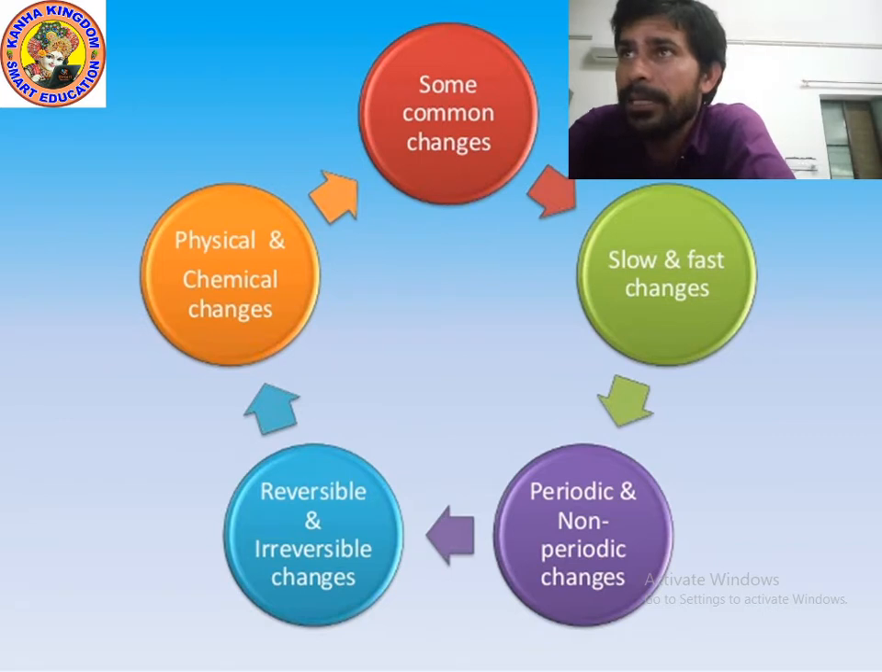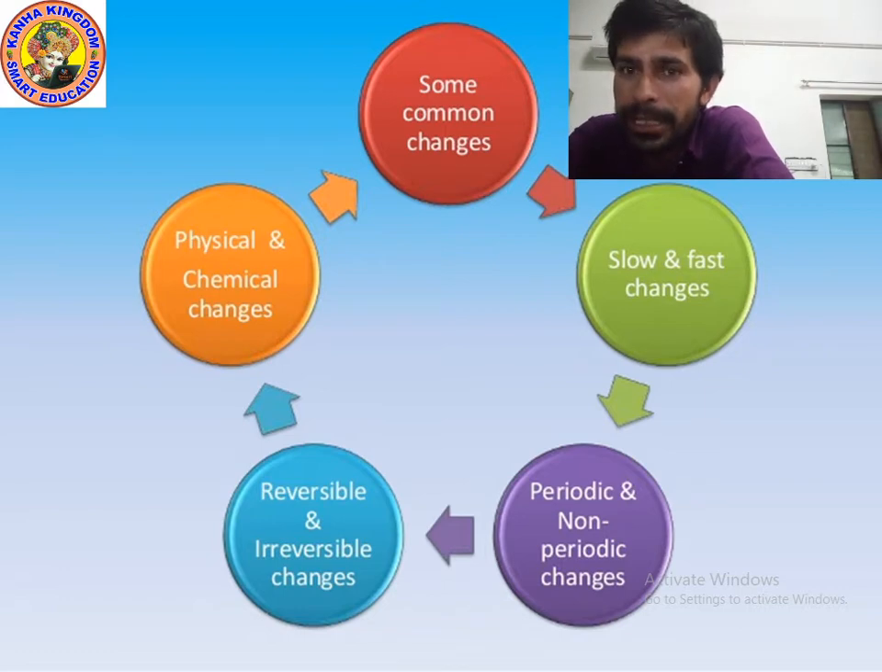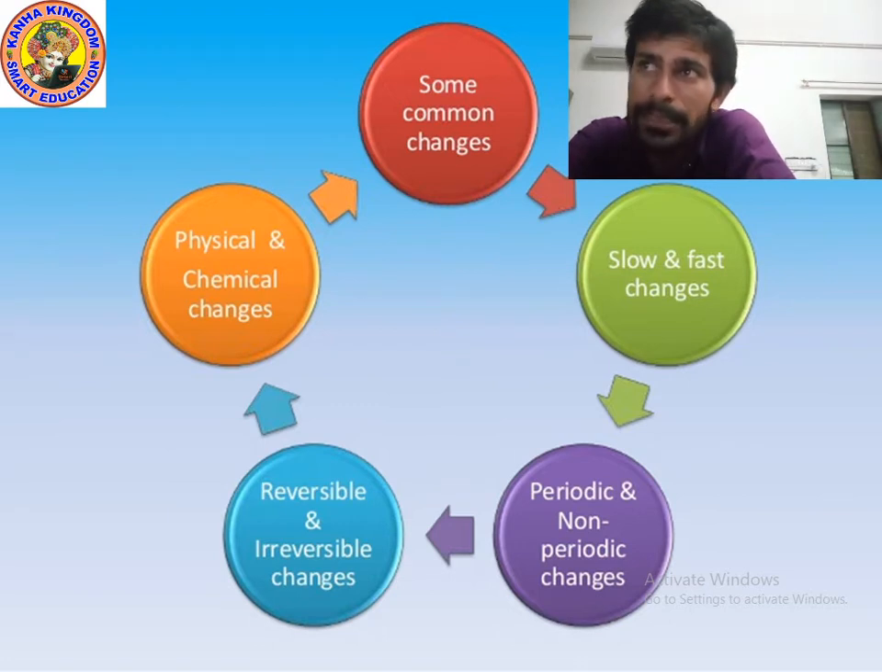Again I am speaking. First, slow changes and fast changes. Second, periodic changes and non-periodic changes. Third, reversible changes and irreversible changes. Fourth, physical changes and chemical changes. So which are the changes? Slow changes and fast changes, periodic changes and non-periodic changes, reversible changes and irreversible changes, physical changes and chemical changes. Okay, these are a few changes. I hope you understood. Please write down.